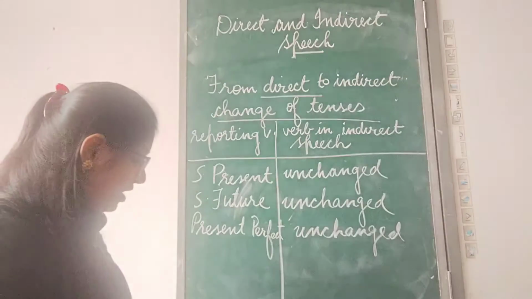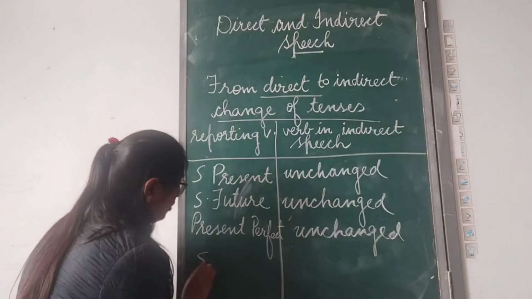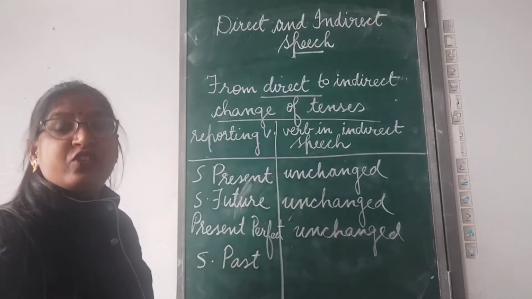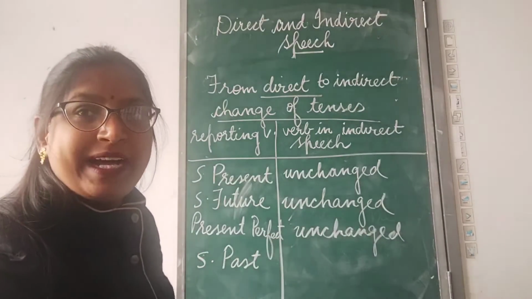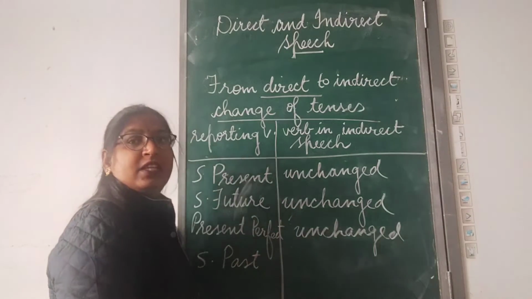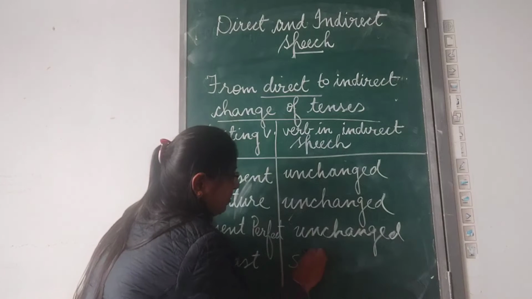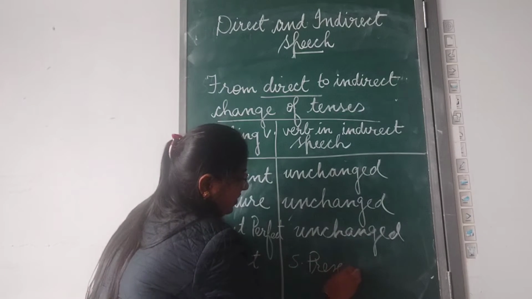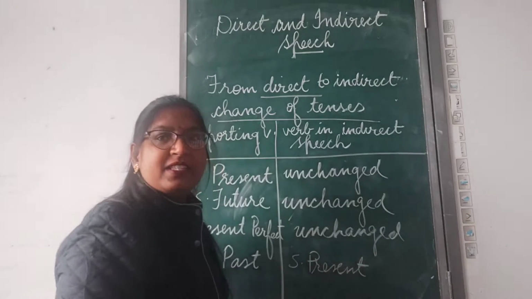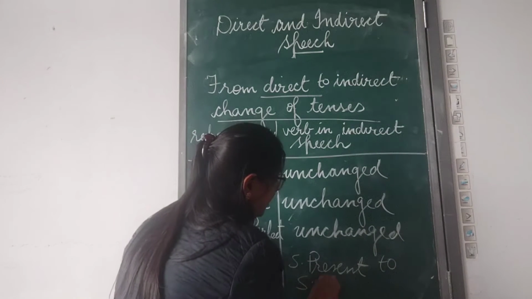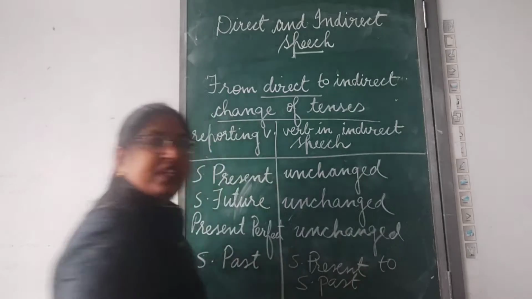Now, the next rule is if the introducing verb is in simple past tense and the quoted speech verb is in simple present. In that case, this simple present will change to simple past. Clear?